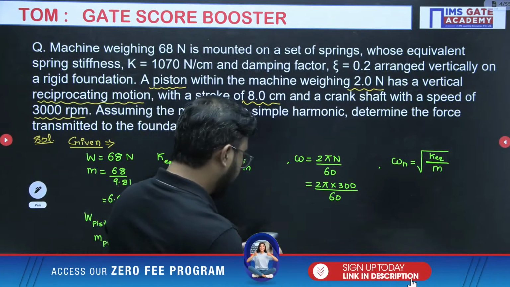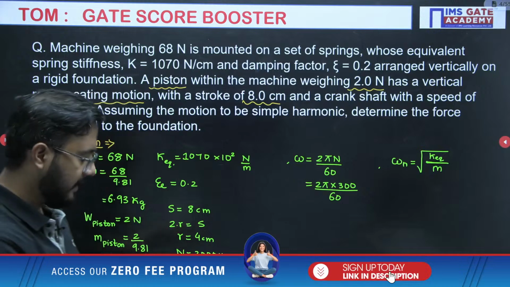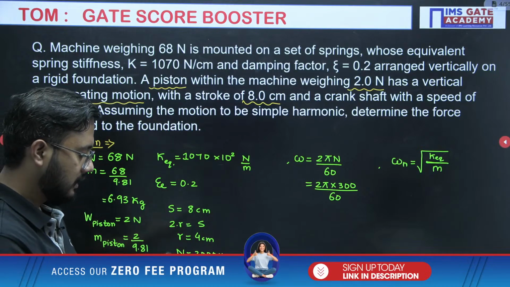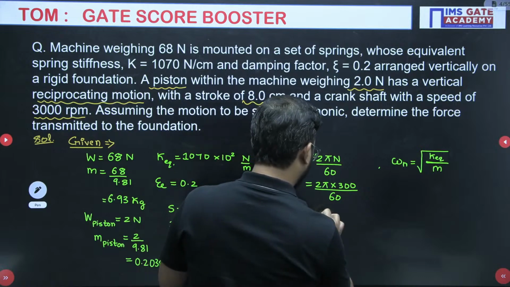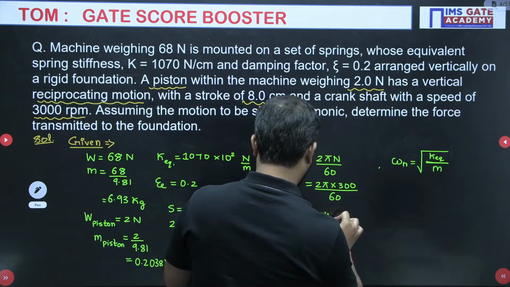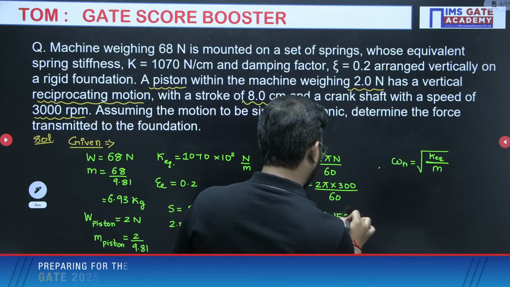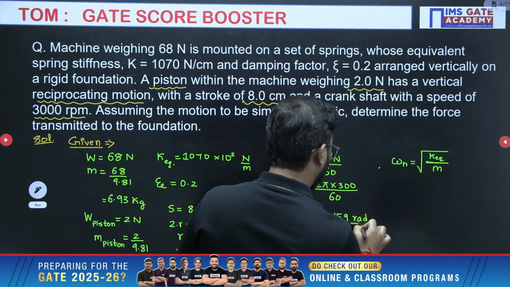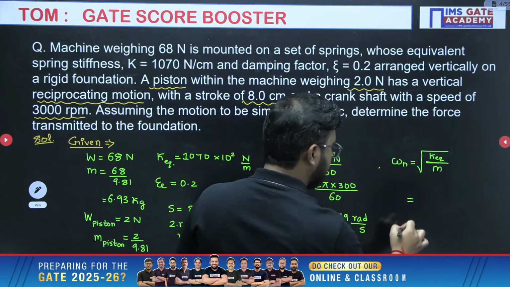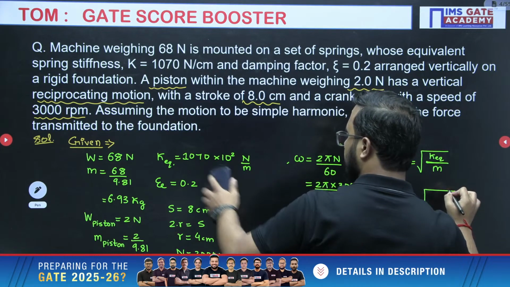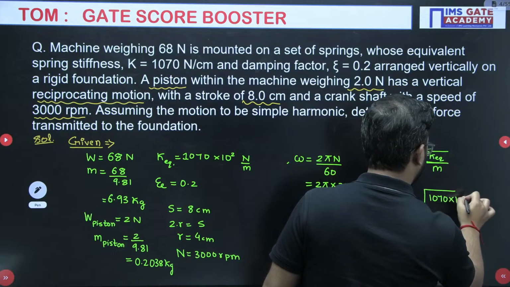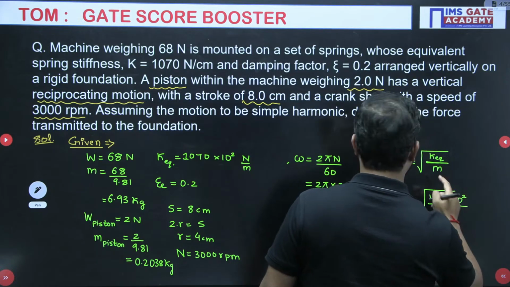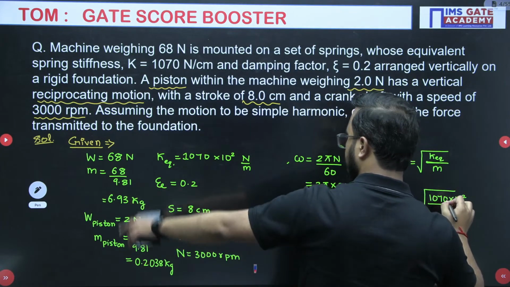Now, omega we will calculate: 2 into pi into 3000 divided by 60, so 314.159 radian per second. And in this case, K equivalent value is 1070 into 10 to the power 2 divided by the mass, which is 6.93.